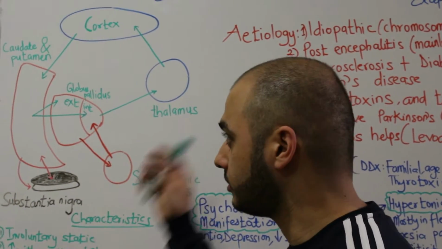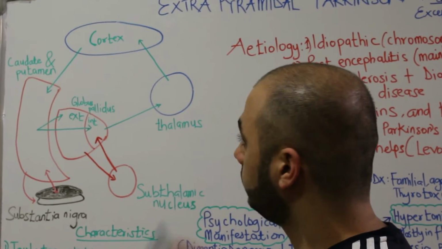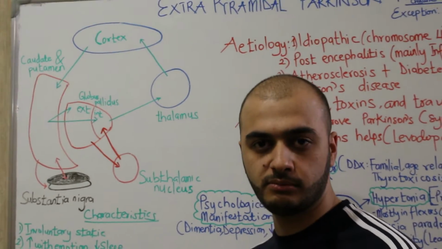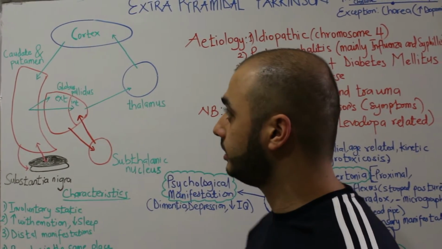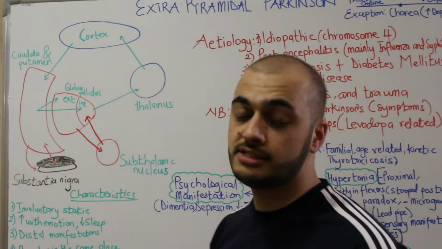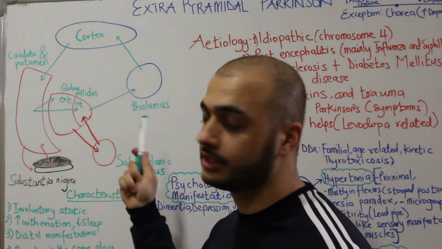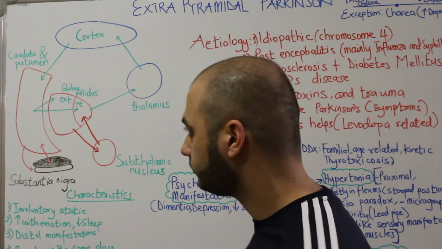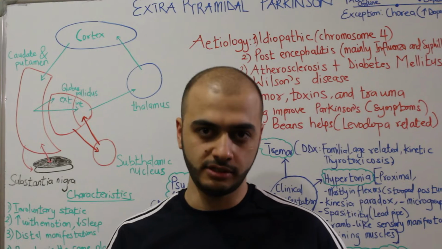We will not emphasize these two pathways because it is more physiology. So today our target is to emphasize Parkinson's disease as a neurological disease. But we would like to say that Parkinson's disease is characterized by a lesion in the direct pathway. So a lesion in the direct pathway mainly causes Parkinson's disease.